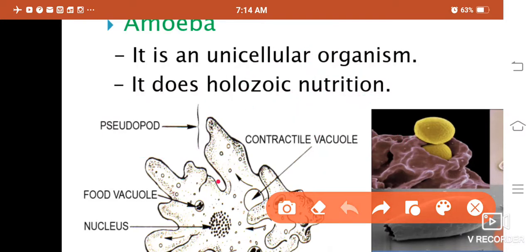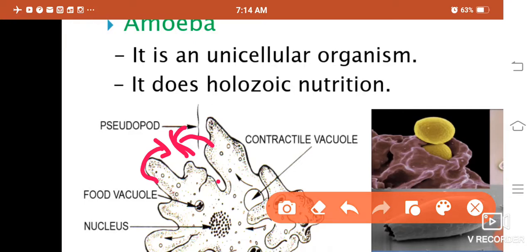Suppose this is a food particle here. What will amoeba do? These pseudopodia get joined, and this food particle is trapped by the amoeba through pseudopodia. Okay, understand this carefully. See, this dot is a food particle.